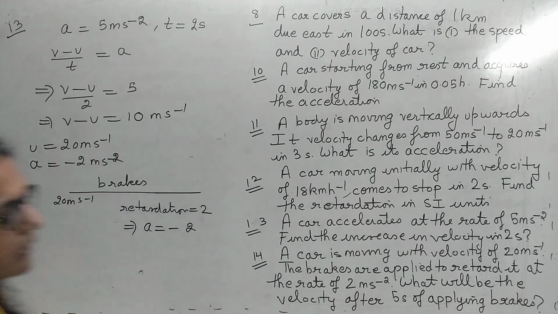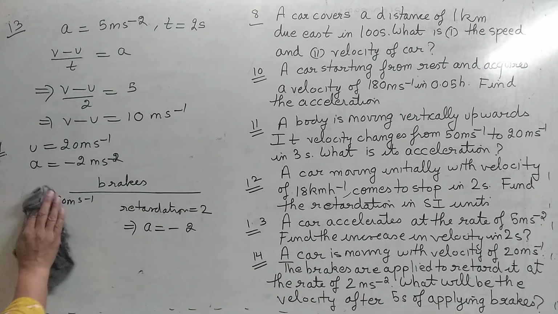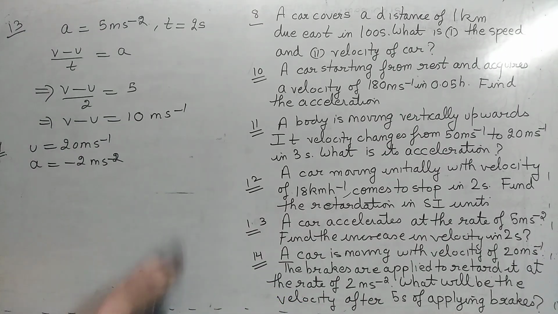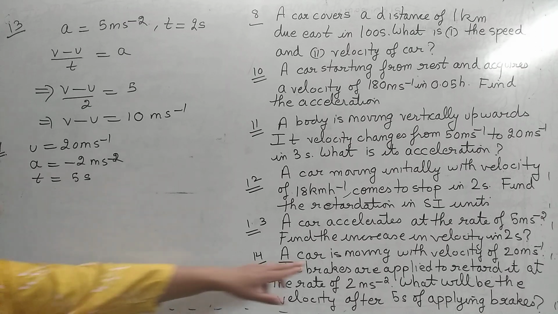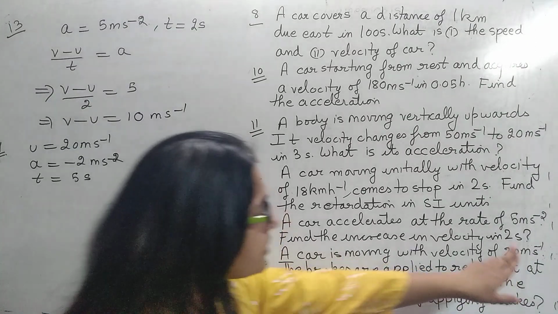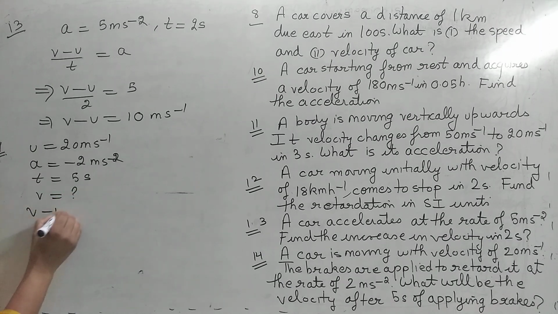You have to find out कि 5 seconds के बाद उसकी velocity कितनी होगी. What will be its velocity after time of 5 seconds? Now we know that it was initially moving with velocity this, that is u. That means we have to find out v. Now we know that the formula that we use is this.